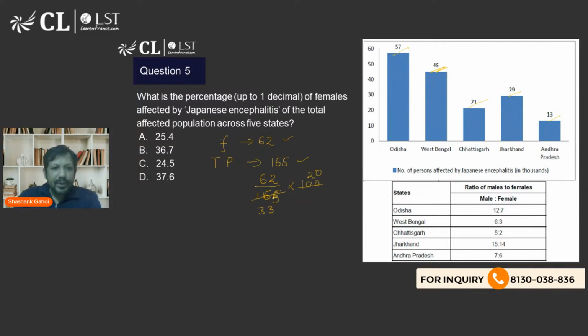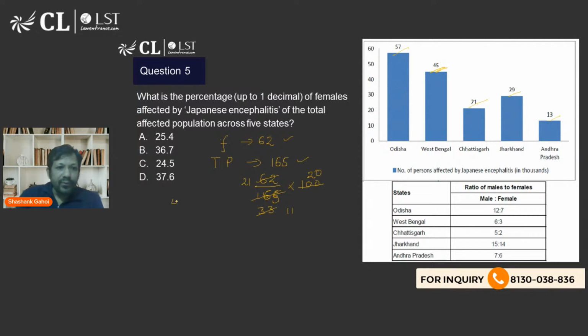Can I cancel it by 3? Okay, so that is going to be a little tricky. Let's take this as 63. So this comes out to be 21. This comes out to be 11. Right. This is not 63, it is 62. So my answer is going to be a little less than the actual answer that I'm calculating.